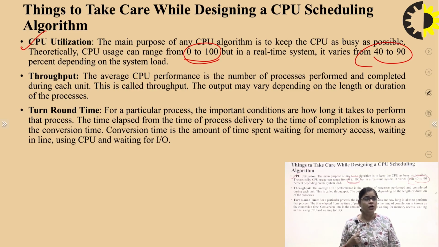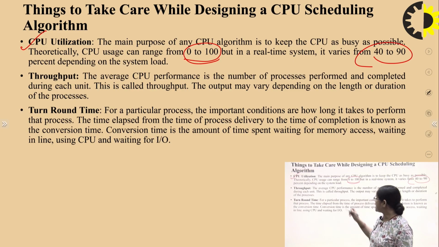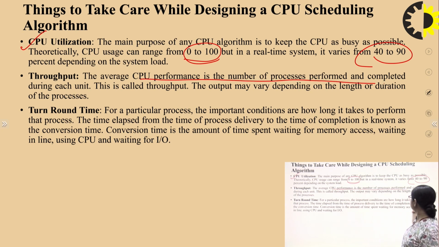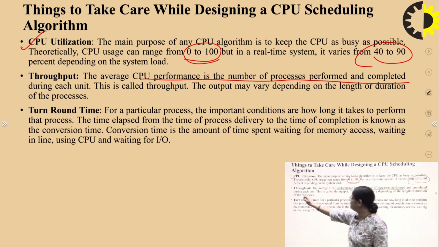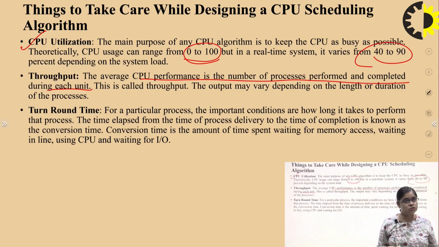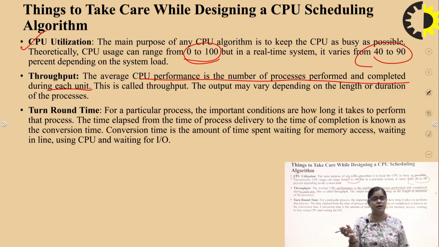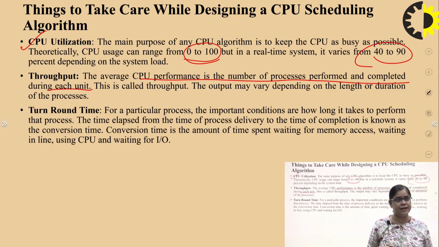Now throughput is the average CPU performance: the number of processes performed and completed during each time unit. So this is called the throughput. The output varies depending upon how much duration an individual process has taken, right?